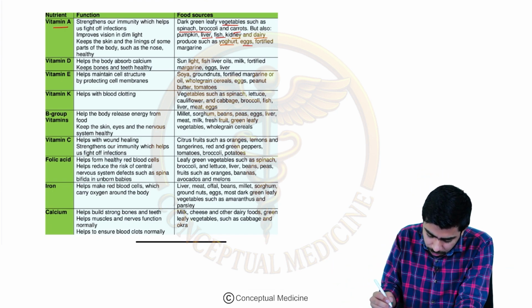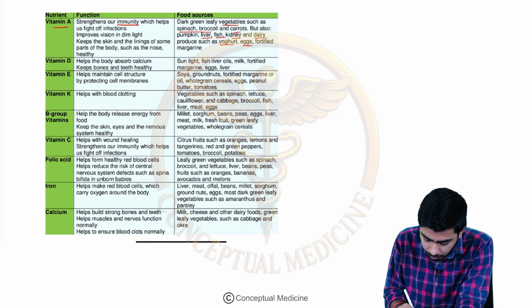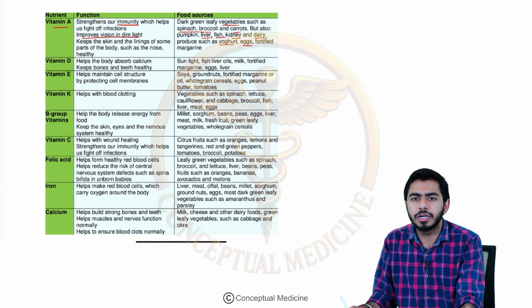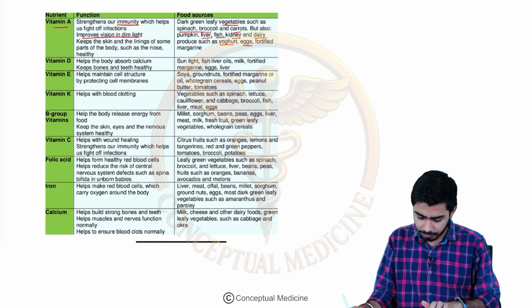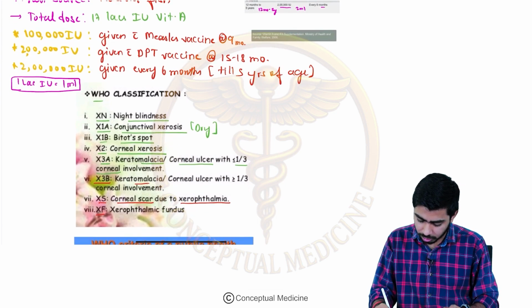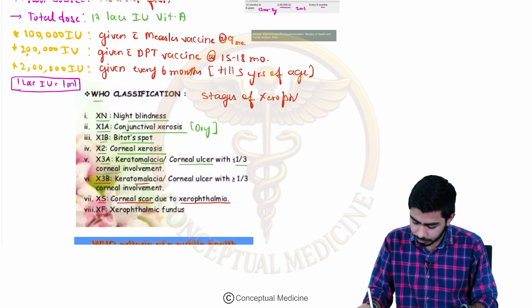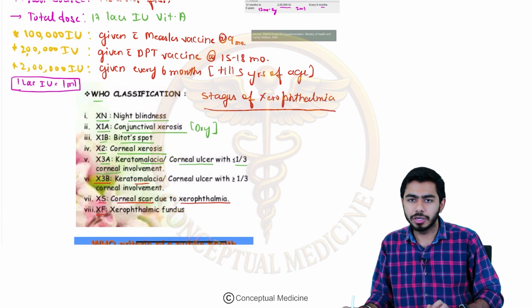And its function is providing immunity, increasing our immunity. It is very important for vision. That's why xerophthalmia might happen, and according to the WHO, we have seen different stages of xerophthalmia. These are very important, guys. This is something you can't forget. You can't go to the exam without reading this.